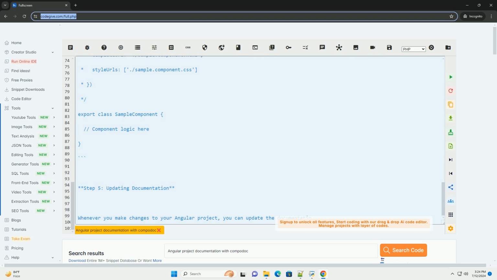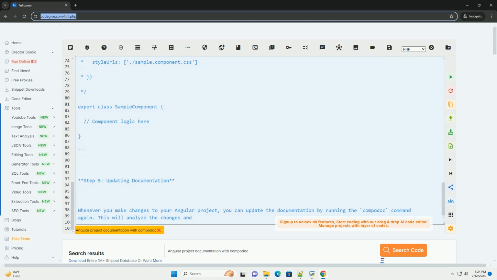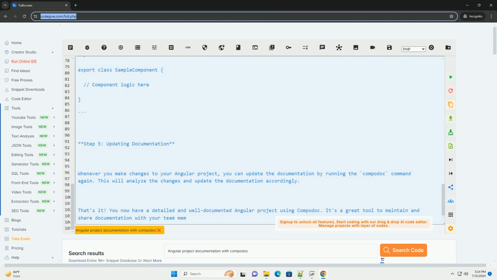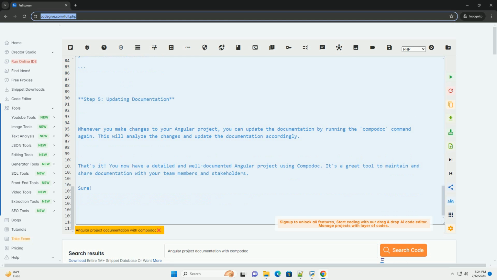Step 3. View documentation. Once the documentation is generated, you can open the index.html file in the documentation folder in your browser to view the documentation. You will see information about your components, modules, services, directives, and more.